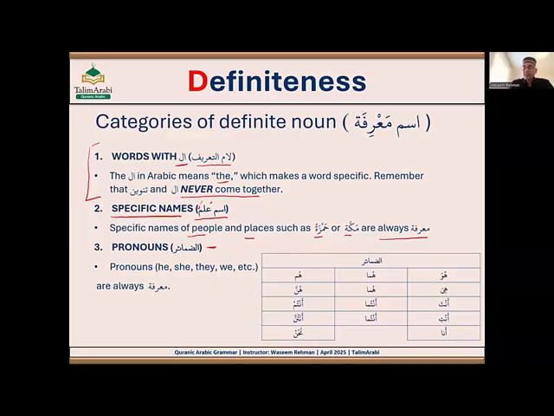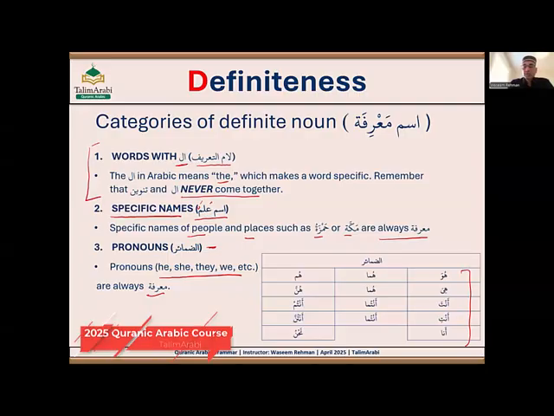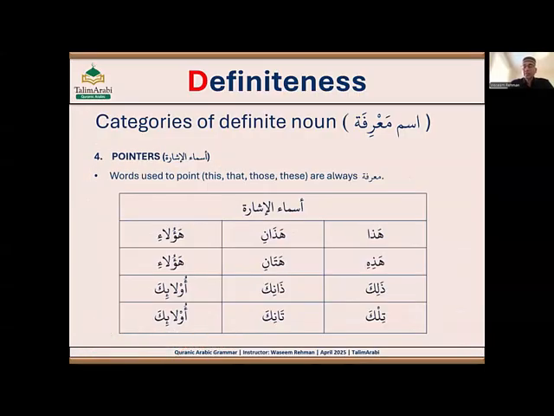They are specific, because what are they? You are replacing a specific name with them. Let's say in a sentence you have a name; with pronouns, you basically replace the name with a pronoun. That's why they are also definite. So all pronouns are marfa or definite, like all these: huwa, huma, hum, hiya, huma, hunna, anta, antuma, antum, anti, antuma, antunna, ana, nahnu. All pronouns are definite.